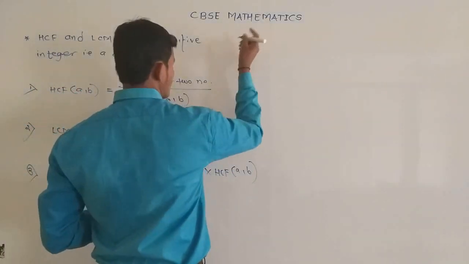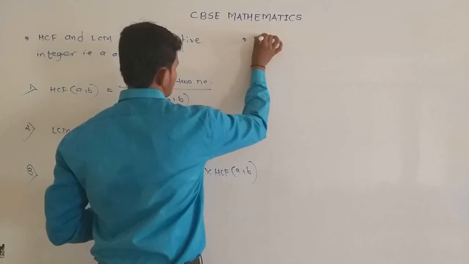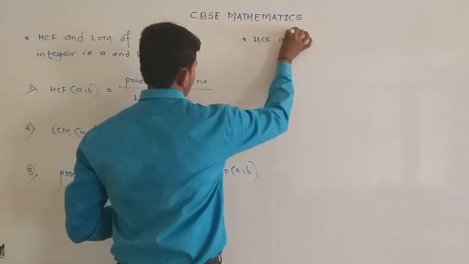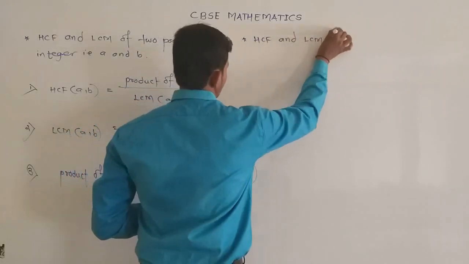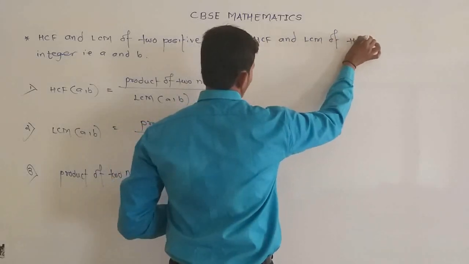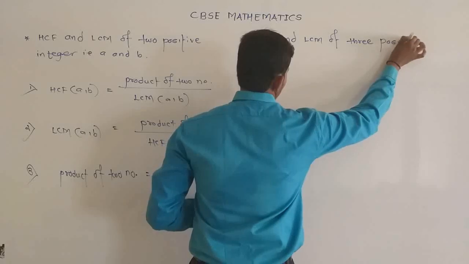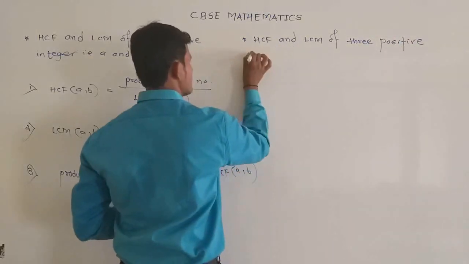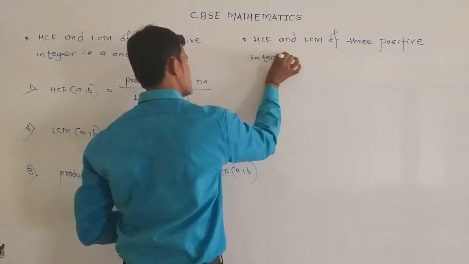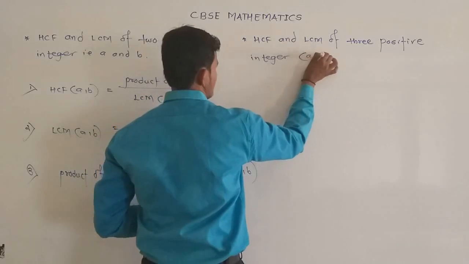And how to find the HCF and LCM of three positive integers A, B and C?